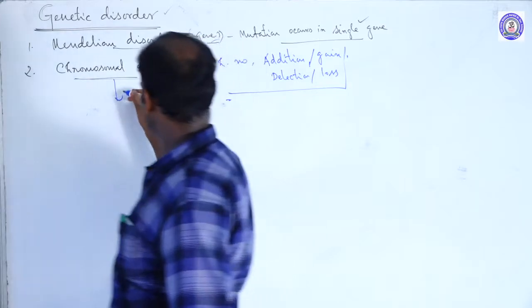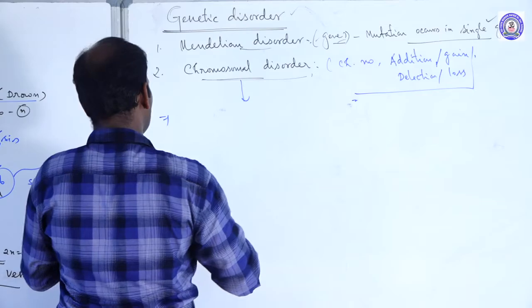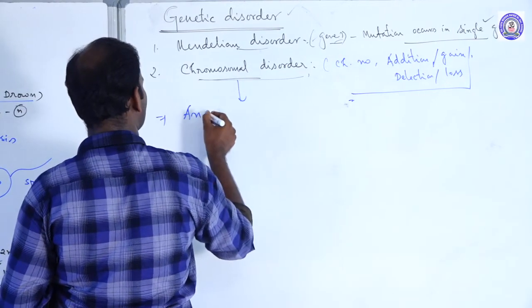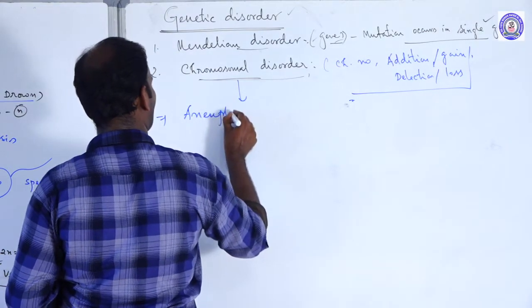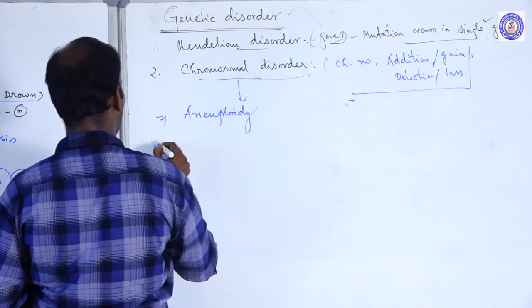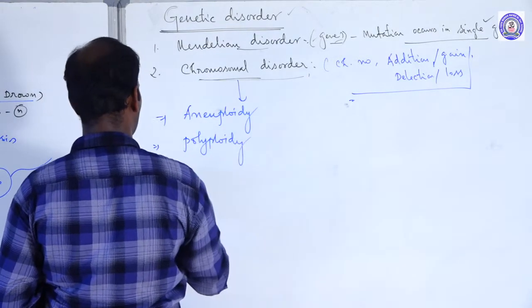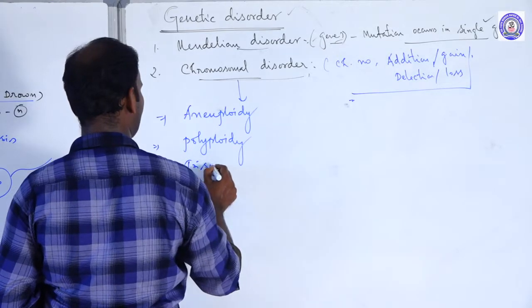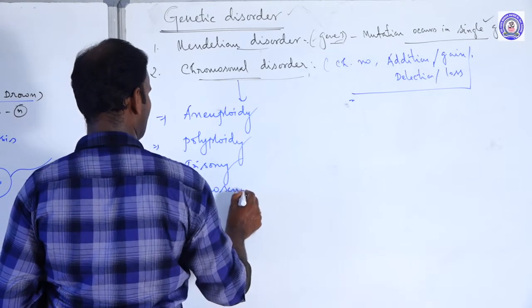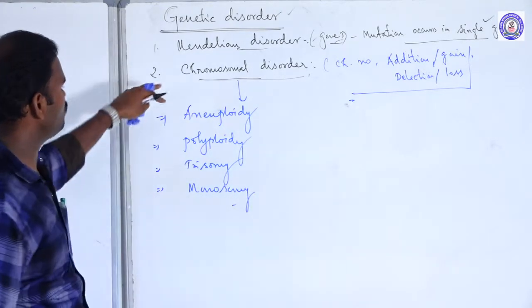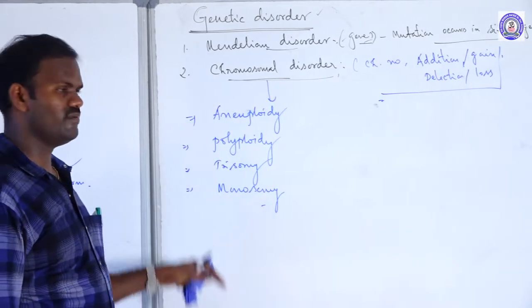First, let's discuss chromosomal disorder. Chromosomal disorder is caused due to aneuploidy, polyploidy, trisomy, or monosomy.